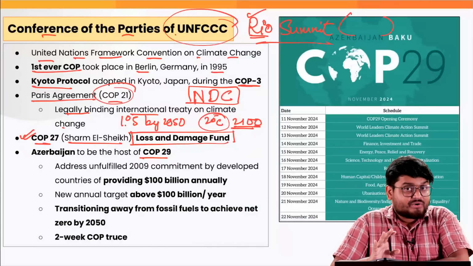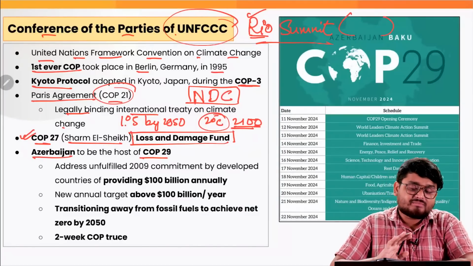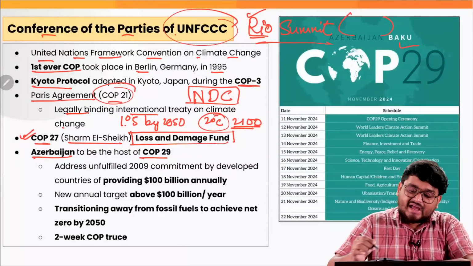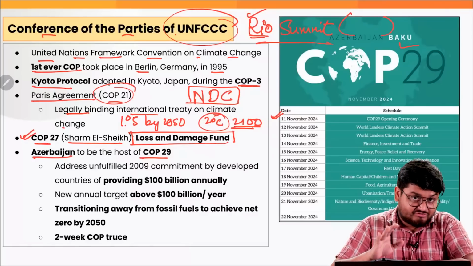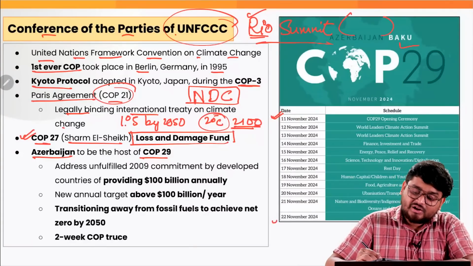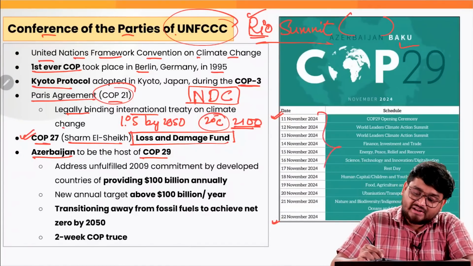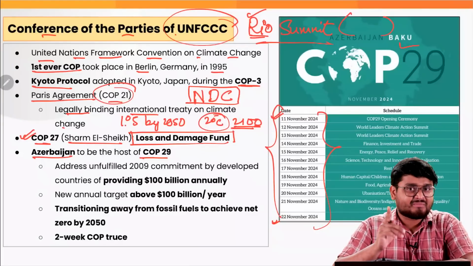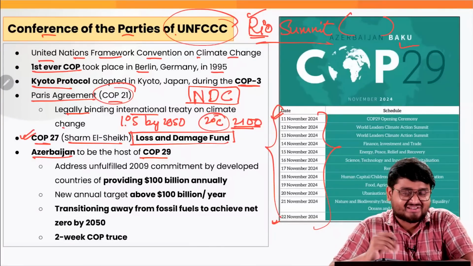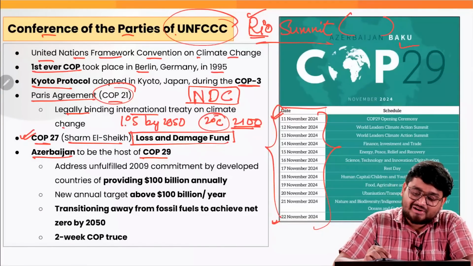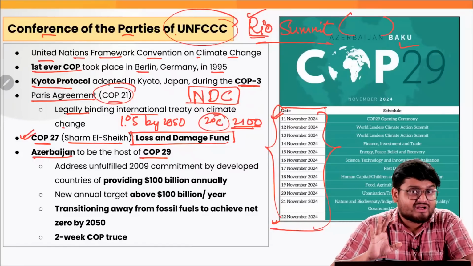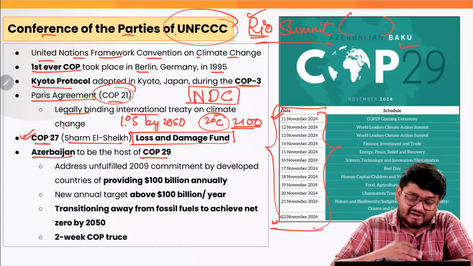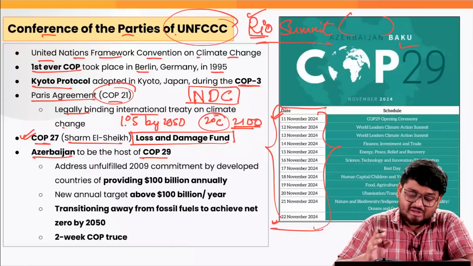And the recent COP29 is going to take place at Baku, Azerbaijan, right? As we can see, it will be starting next week from 11 November onwards till 22nd November, where we'll be getting during this time many important exam related content. So more to study during that time, right? So don't worry, we'll be discussing each and every major outcome from the COP in the analysis sessions going forward.